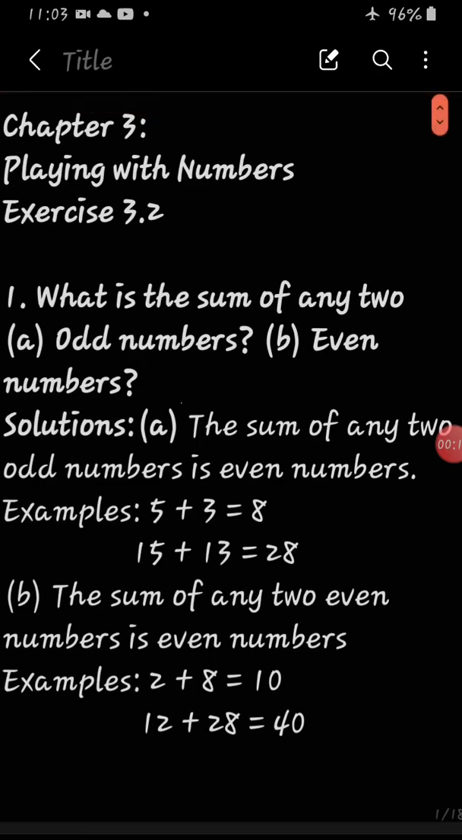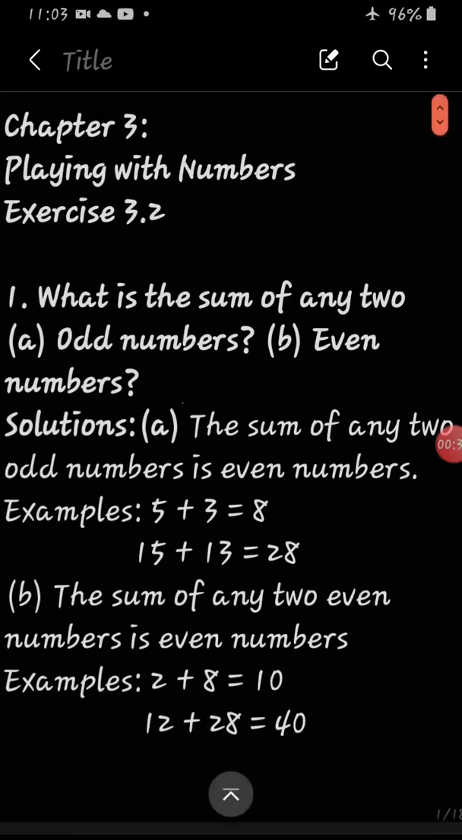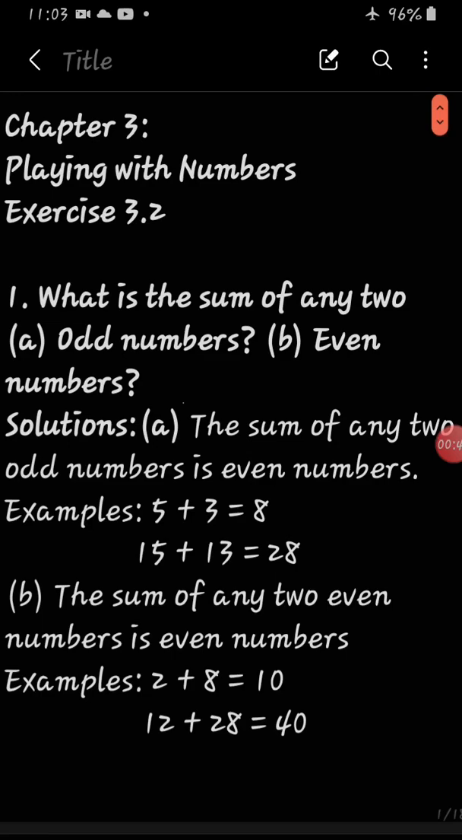Odd numbers are those which are not divisible by 2 and end with 1, 3, 5, 7, 9. And even numbers are those which are divisible by 2 and end with digits 0, 2, 4, 6, 8. So our first question is, what is the sum of any two odd numbers? Before I discuss the answer, let's see the example first. 5 plus 3, so both are odd. When 5 and 3 are added, we get 8. So 8 is an even number.